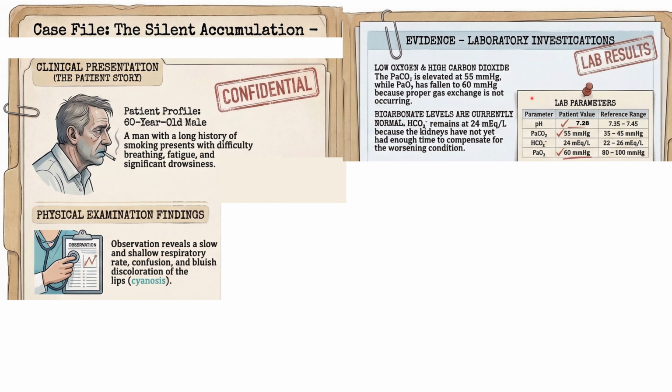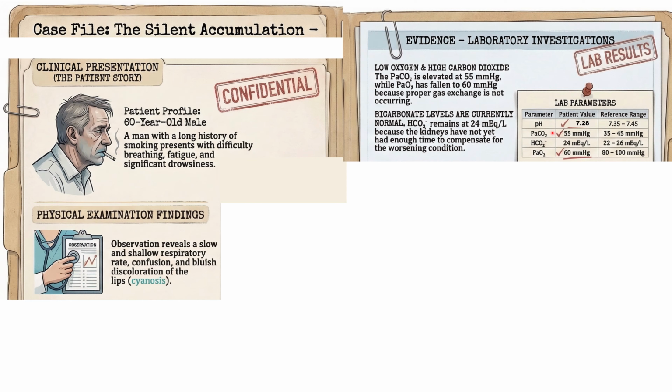So in lab investigations, arterial blood gas analysis was ordered and these were the findings. These are the typical findings which a first year MBBS student should know. So pH, this is the reference range which is mandatory for you to know, and this is the patient's value, which is 7.28. So it is lower than the reference range, which means the patient is in acidosis. PaCO2 is 55 mm Hg. The normal value is given here, so it is slightly elevated, and bicarbonate is normal.